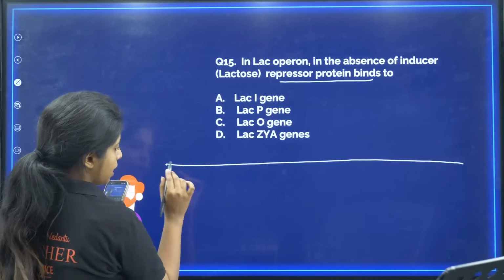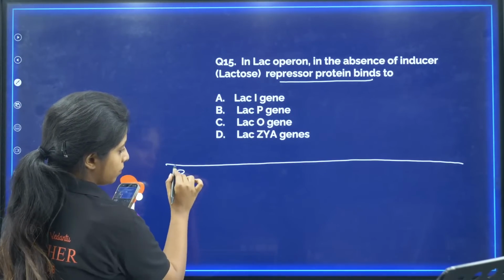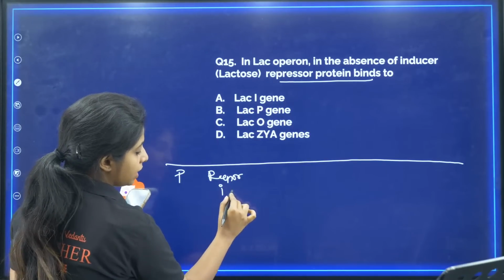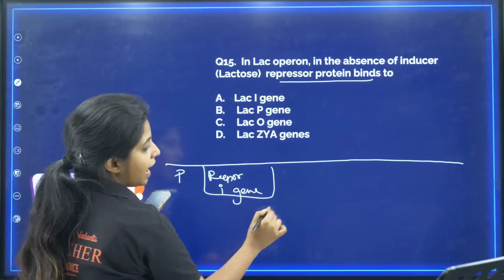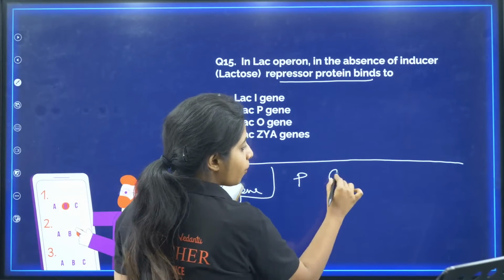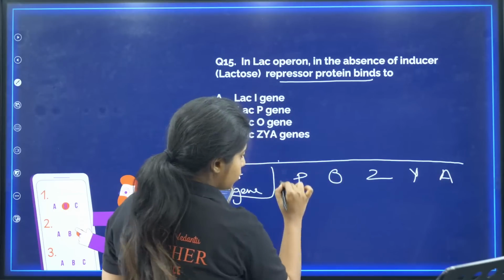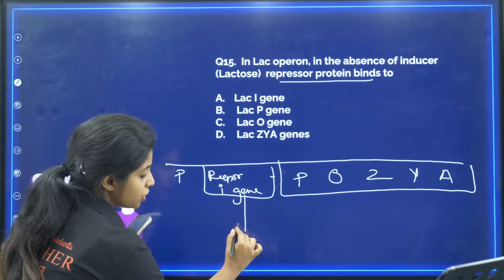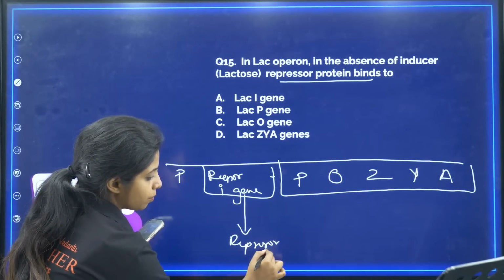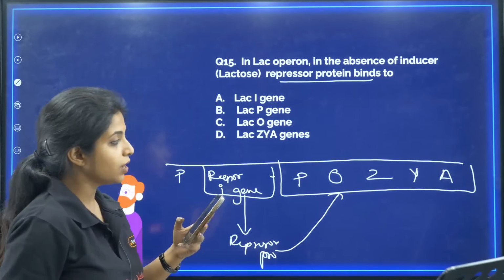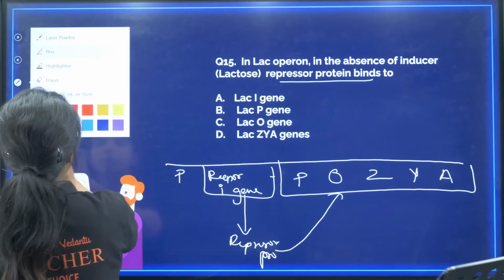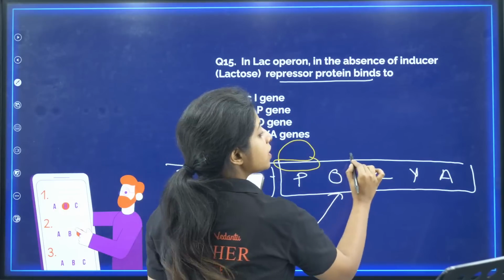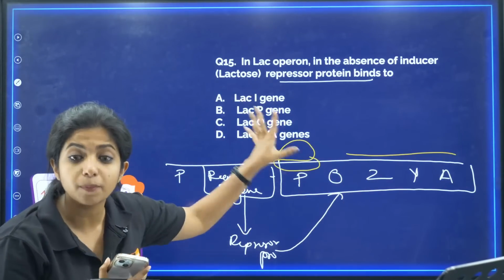So basically in lac operon, I am just going to tell you. There is a promoter region, and then there is a repressor protein that is known as the I gene, the regulatory gene, and then there is again a promoter, then there is an operator gene, then there is the ZYA gene. So this whole thing is one unit, and this whole thing is another that we are having over here. So usually this repressor I gene codes for the repressor protein, and this repressor protein goes and binds on the O. Why does it go and bind on the O? So that the RNA polymerase which binds on the promoter cannot move forward and it won't transcribe ZYA. It is repressing the gene.